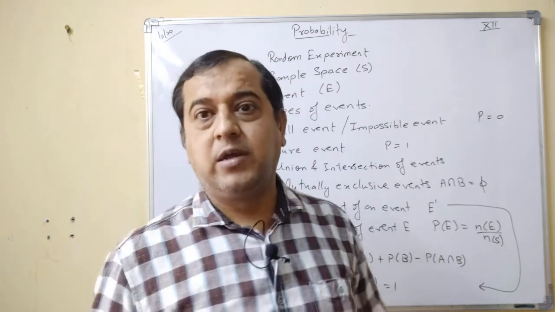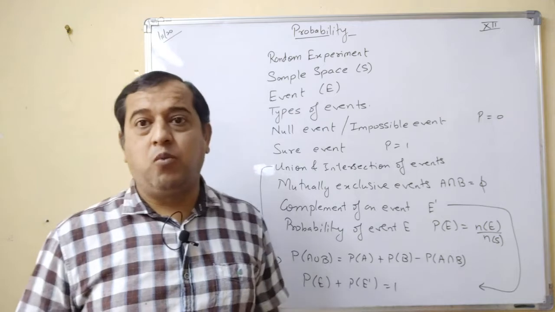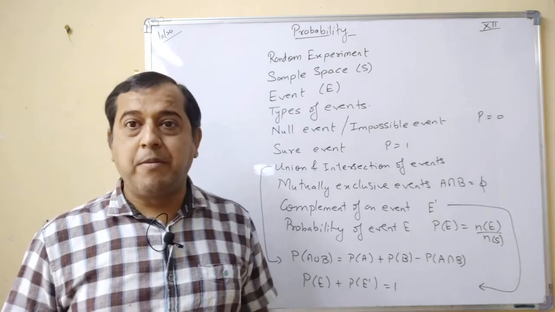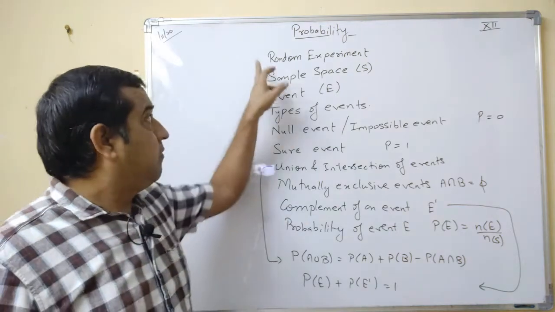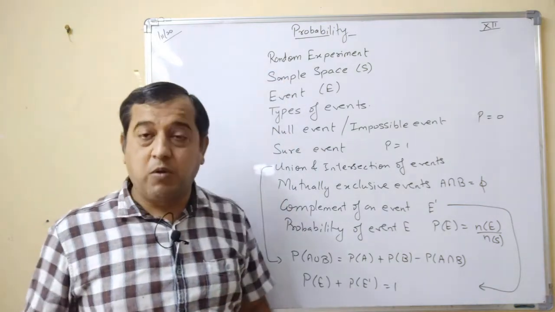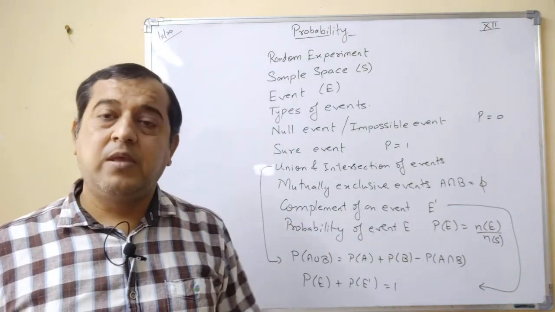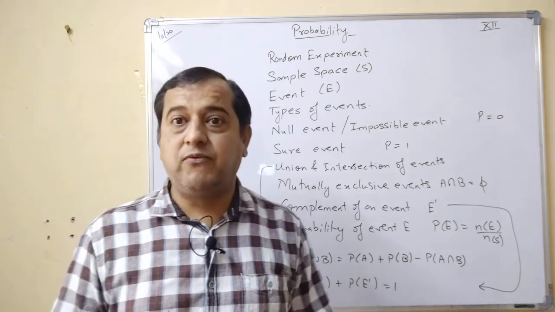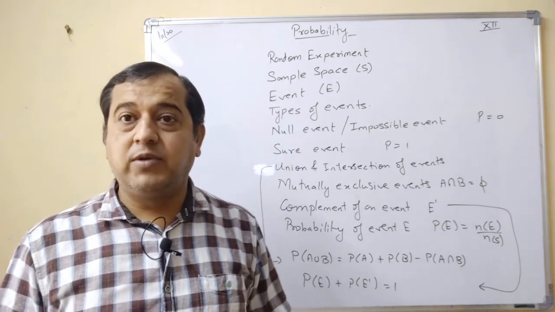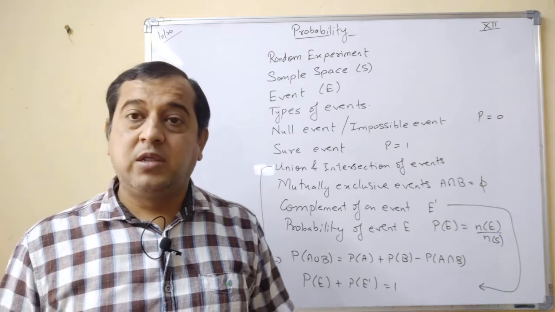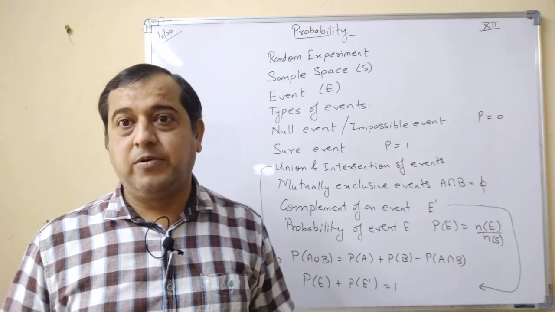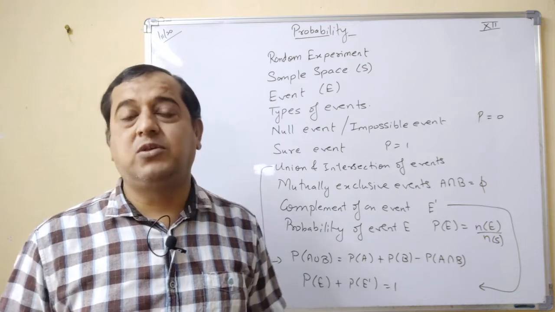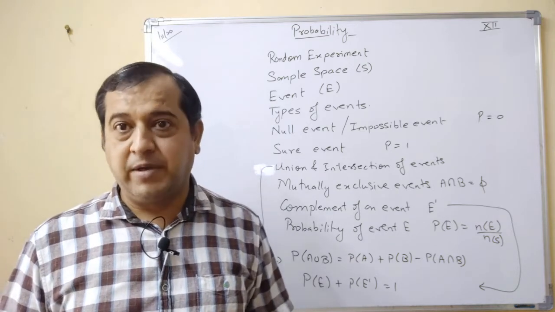But before proceeding to that, let us first recall what we have studied about probability in the previous class, means in the 11th standard. We studied about random experiment. Now what is random experiment? An experiment which has more than one outcome, for which the outcome is not sure. There is more than one possibility for the experiment. That is known as random experiment.